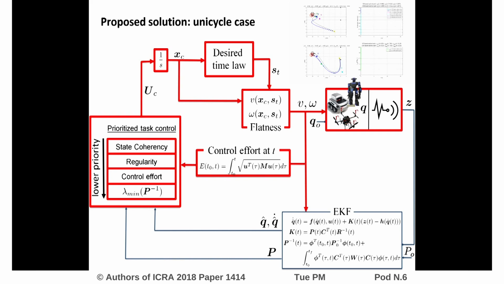The robot executes the given inputs and acquires new data from the environment through its sensors. These measurements feed the extended Kalman filter that provides an estimation of the state of the robot. The estimated state, together with the covariance matrix provided by the filter, are sent in real time to our controller, beginning a novel iteration.